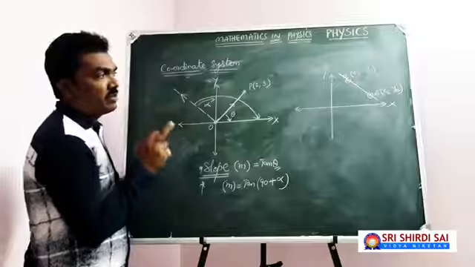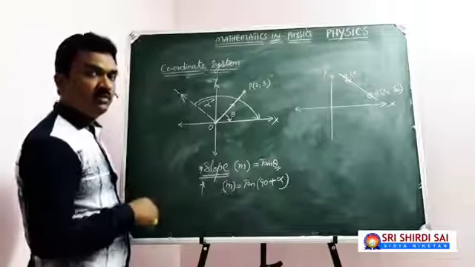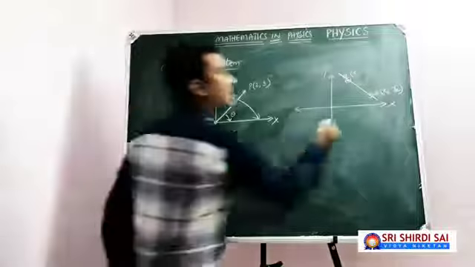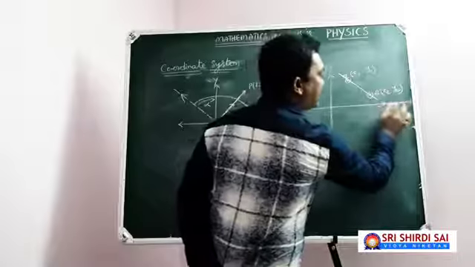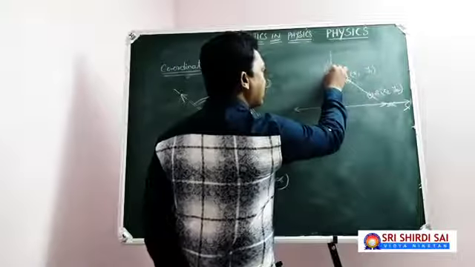Then in that situation, this is x-axis, you write here somewhere. This is y-axis, you know this.